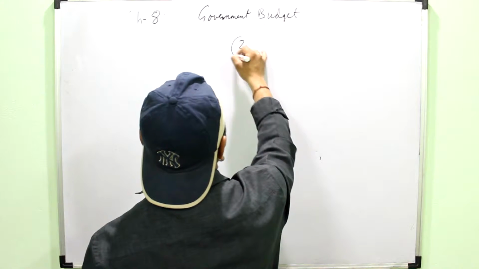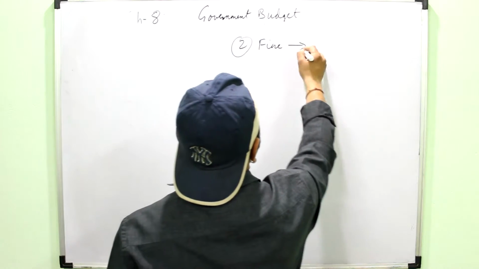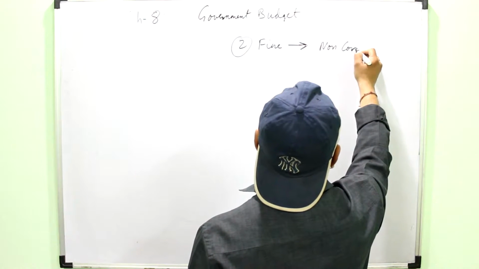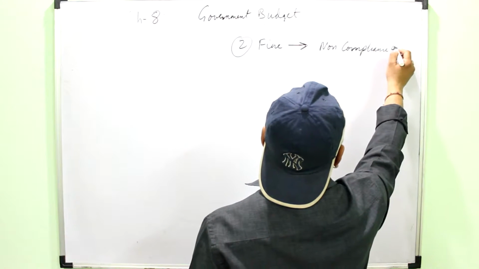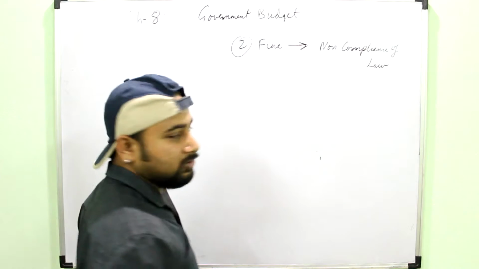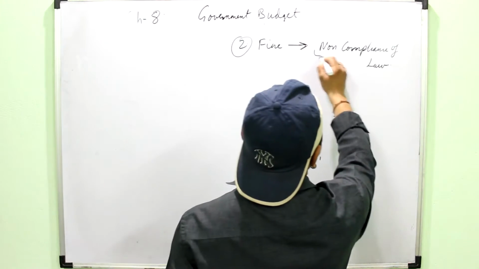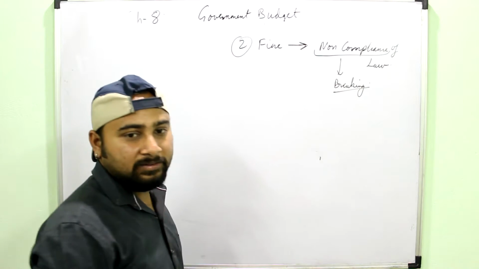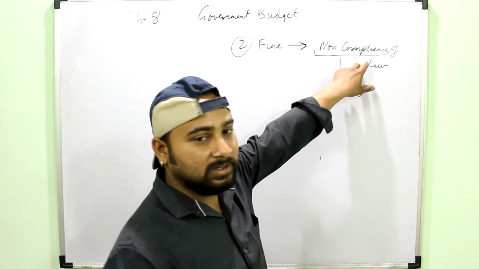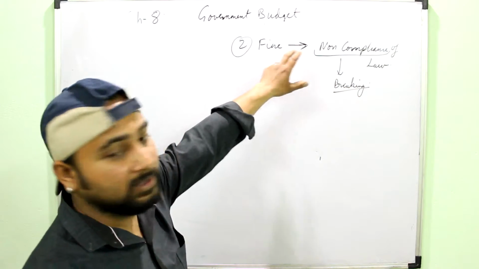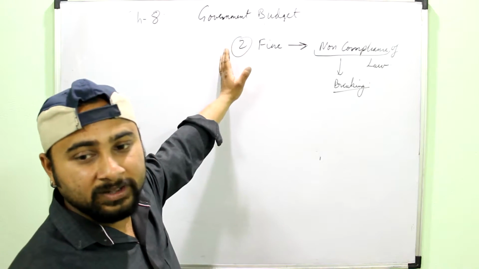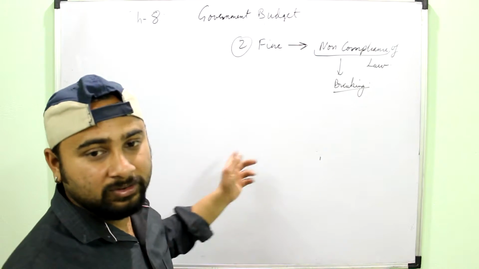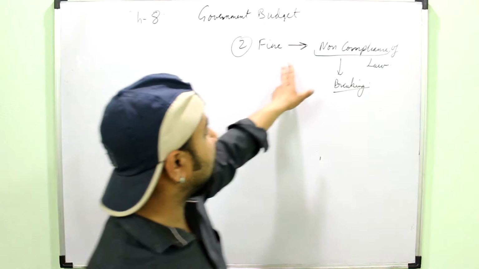a fine. Fine is anything that you have to pay for non-compliance of law, or the monetary punishment imposed on a person for breaking a law. For example, driving your two-wheeler without a helmet. The police will cut your challan and take the money from you. That will go to the government, and it is known as the fine. That is any payment made for non-compliance of law. If you have to define it, you will define it like this.